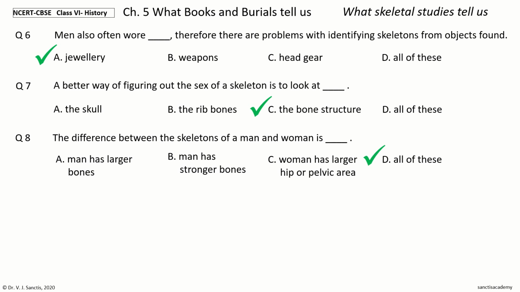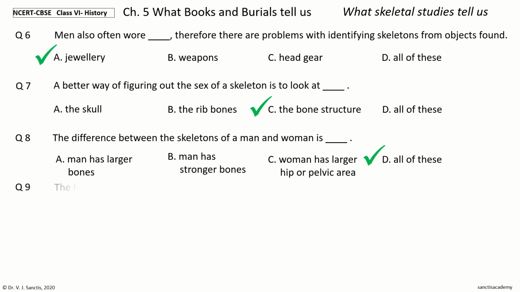And the answer is all of these. So, the difference between the skeletons of a man and woman is man has larger bones, man has stronger bones, and a woman has larger hip or pelvic area.